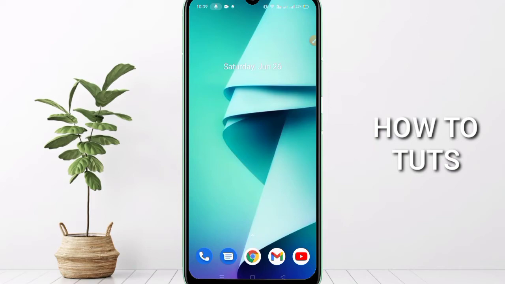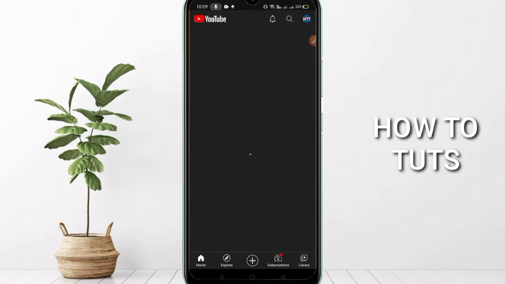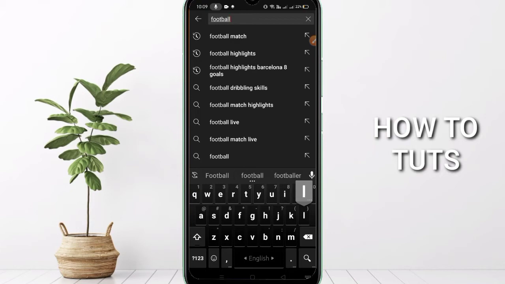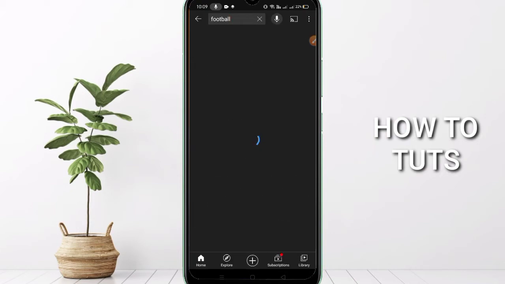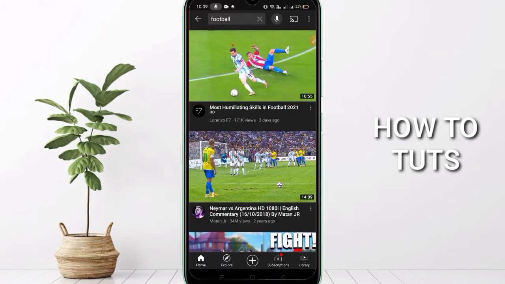So we have to go to the YouTube app. Here you can see the right bottom corner. Click on this, and after that we have to search here. So I just search football, and after that, here you can see all are videos. If you want to get channels according to the football keyword, we need to follow a few steps. So just follow my tutorial.